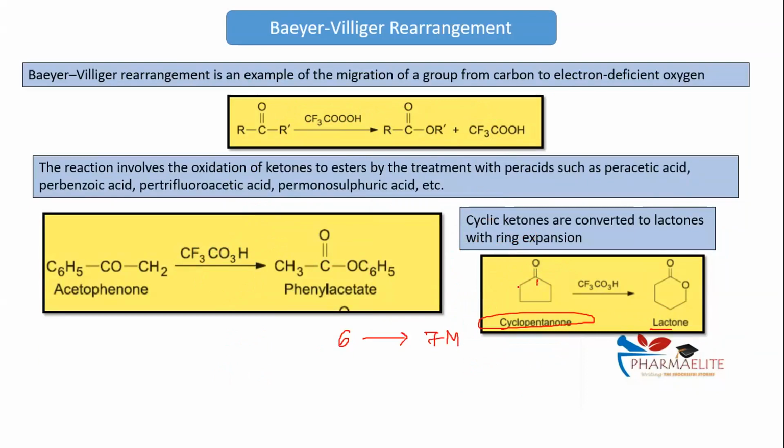देख यहाँ पे, 1 2 3 4 5, 5 member का रिंग था। अभी देख, 1 2 3 4 5 became 6 membered ring. Is it a 6 membered ring? Yes, it's a lactone ring. Crystal clear? Arun, Ashwini?